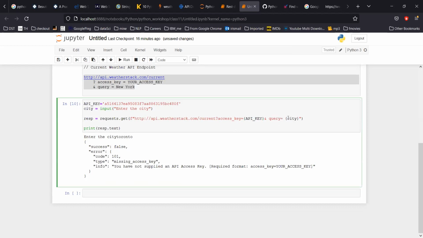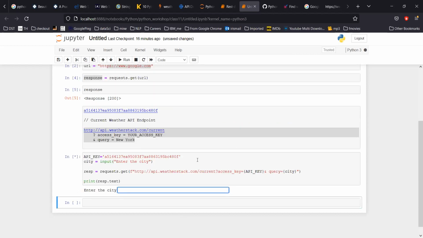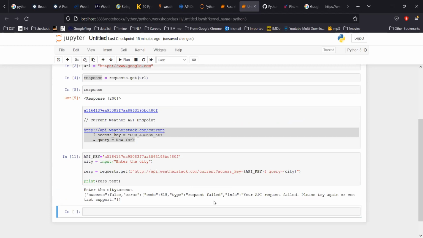That means city also needs to be fixed. Let me run it again. API request failed. Please try again or contact support.